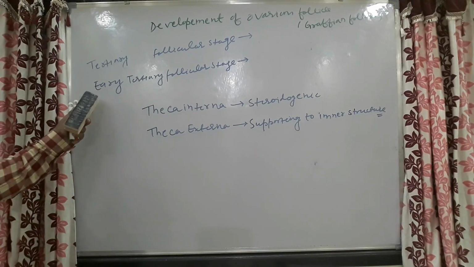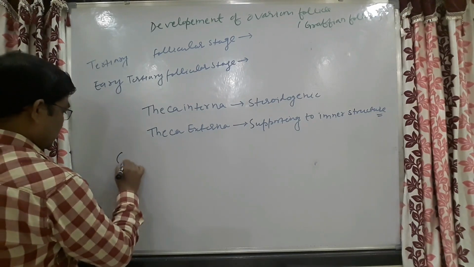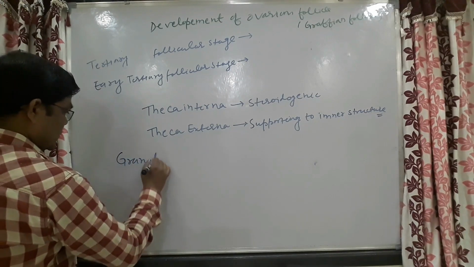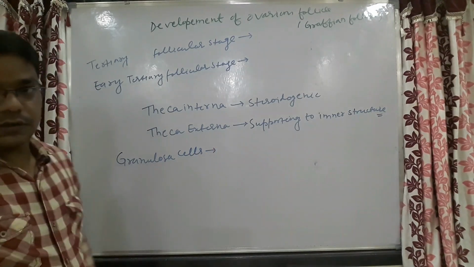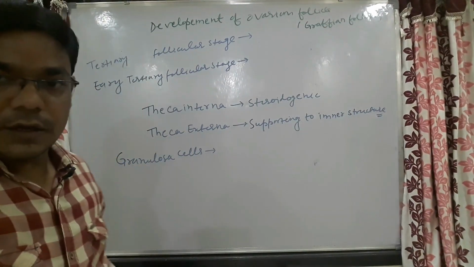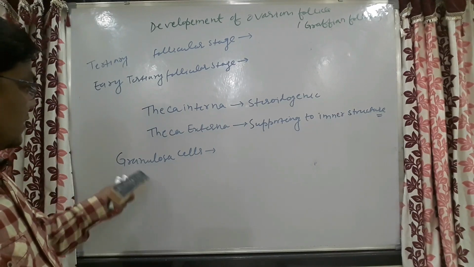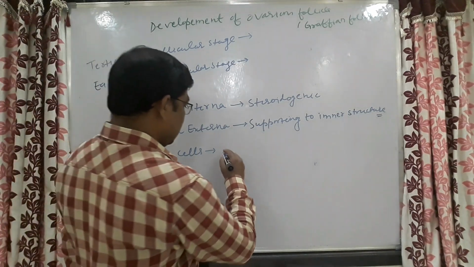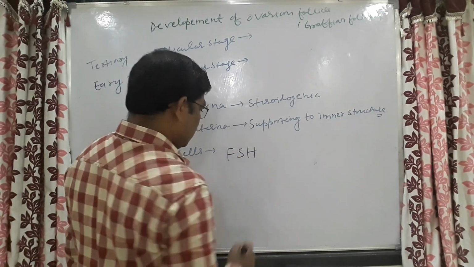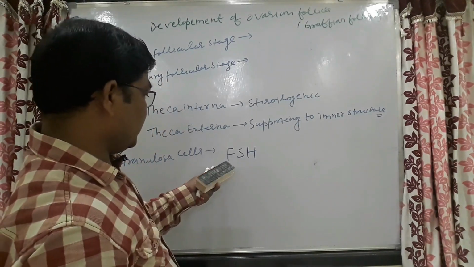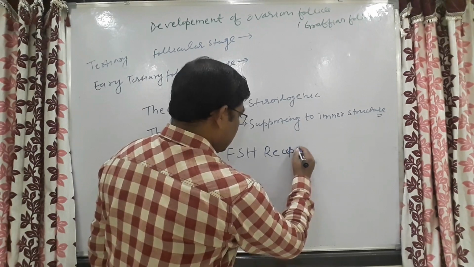Here in the early tertiary follicular stage, there will be an increase in FSH receptors in the granulosa cells.